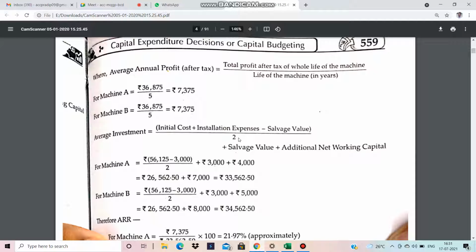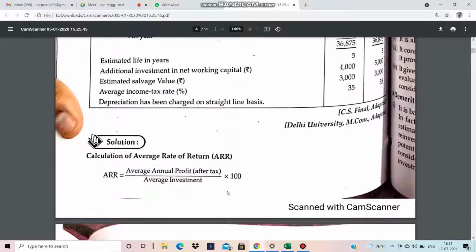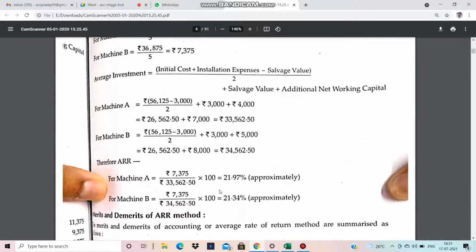In that sum there is a lot of information: installation expenses, salvage value, everything. The machinery cost is 56,125, minus the salvage value of 3,000, divided by 2, plus the salvage value of 3,000, plus the net working capital.